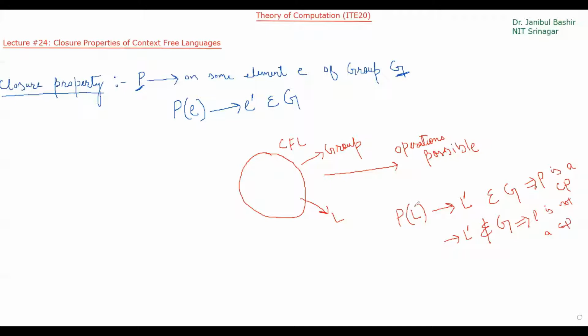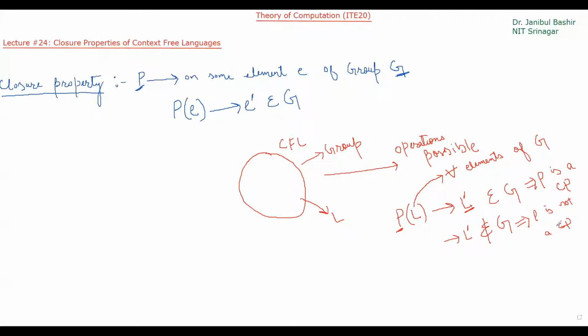So this should hold for all elements of G. This operation will be called a closure property if we take any element, and after applying this operation we get a new element that also belongs to the group. However, if for at least one element this does not hold true, then P won't be called a closure property.